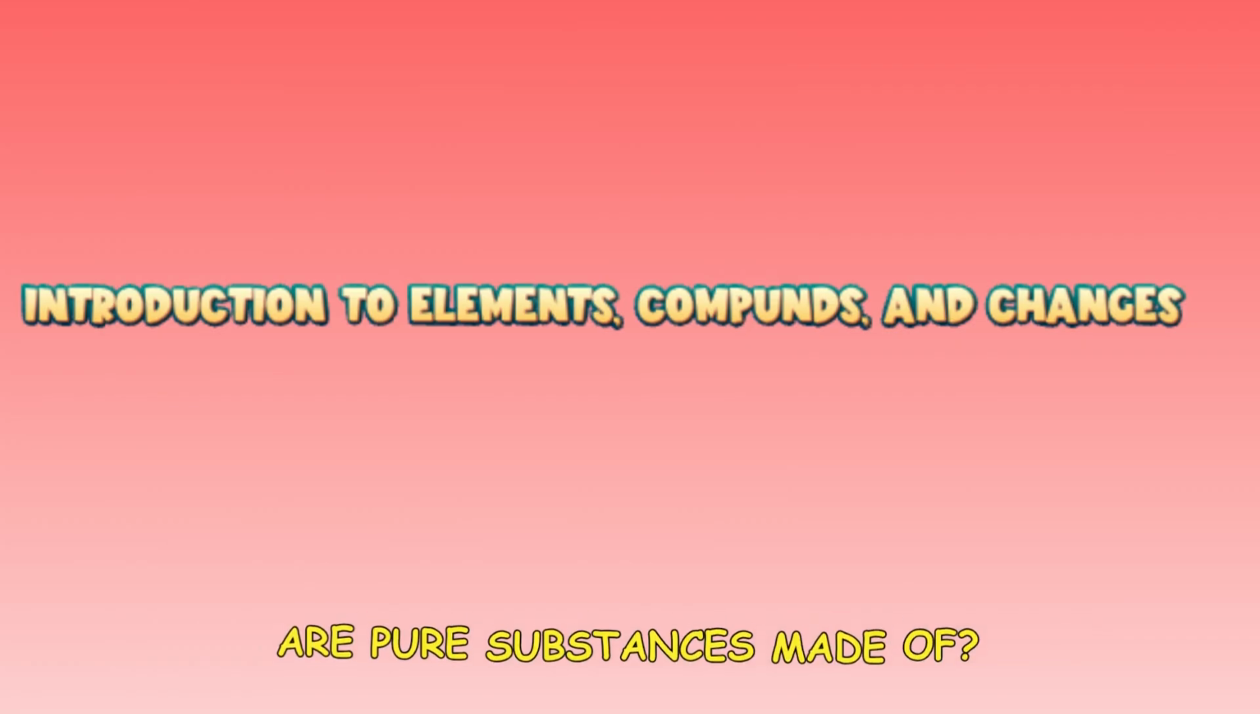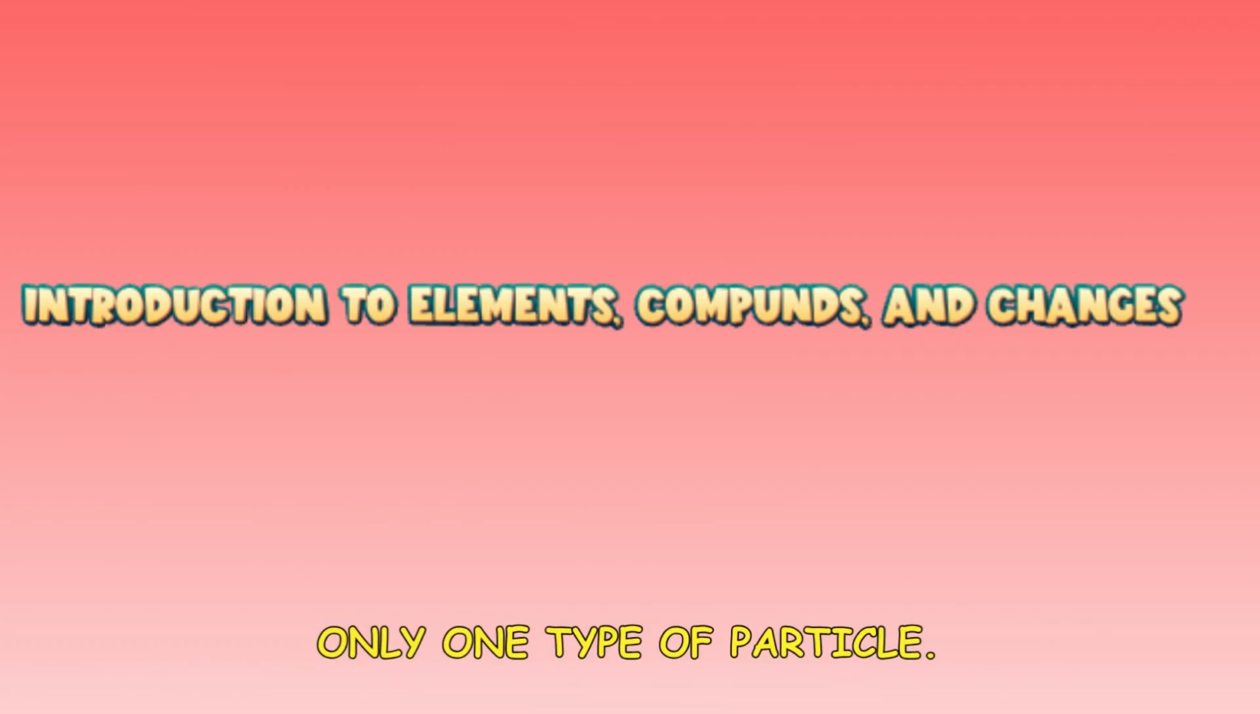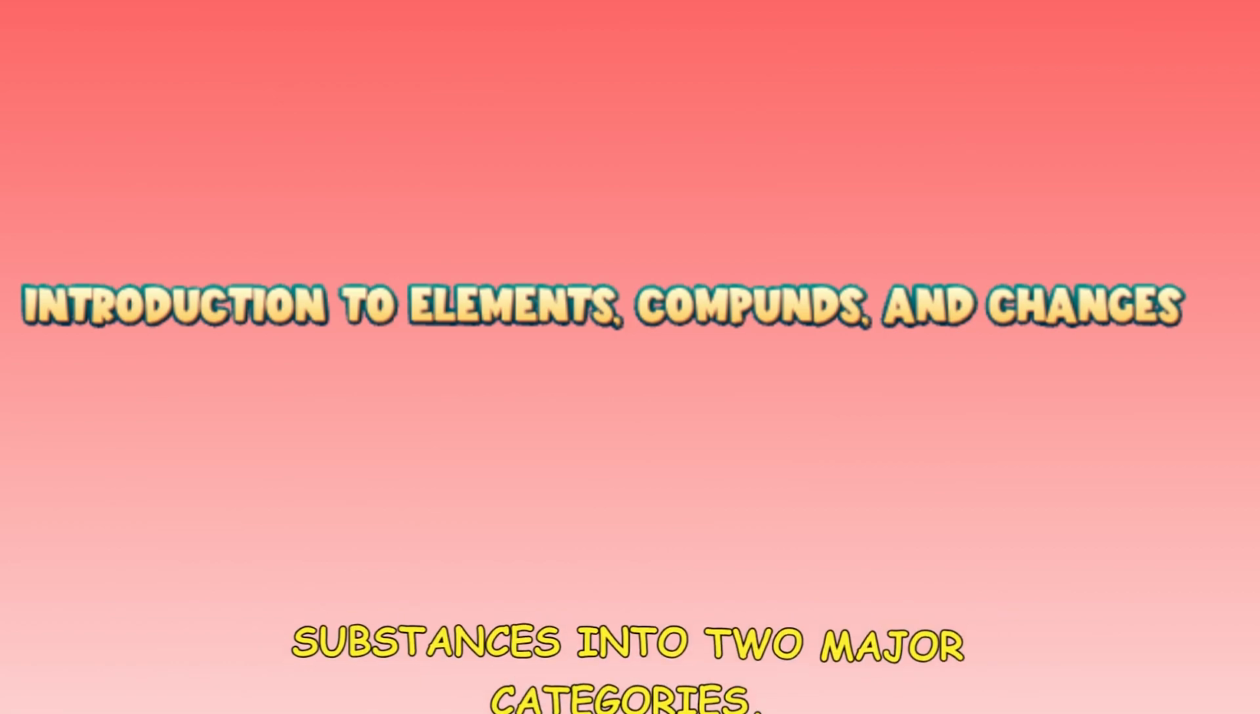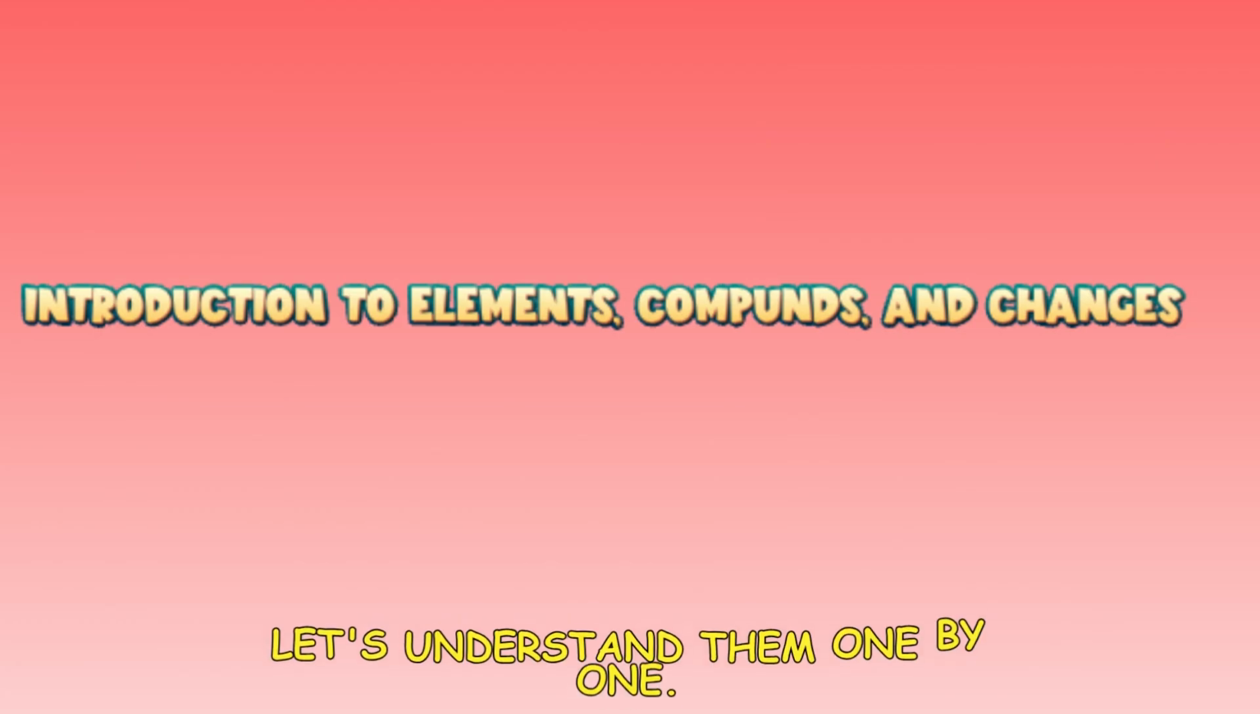So far we have learned how different mixtures can be separated. But what exactly are pure substances made of? Earlier, we learned that a pure substance contains only one type of particle. Scientists classify pure substances into two major categories: elements and compounds. Let's understand them one by one.